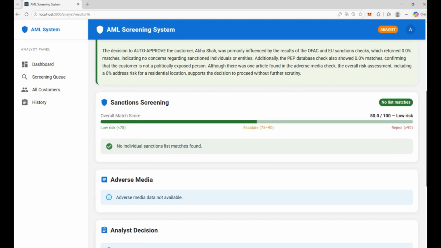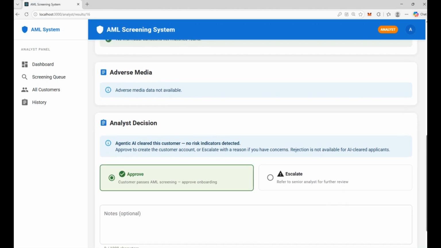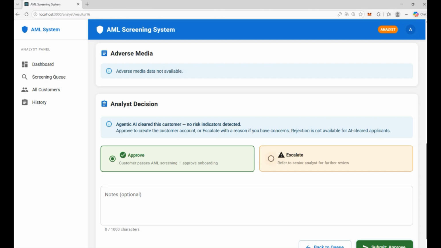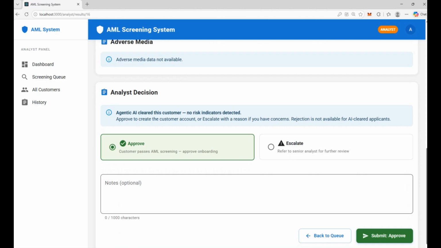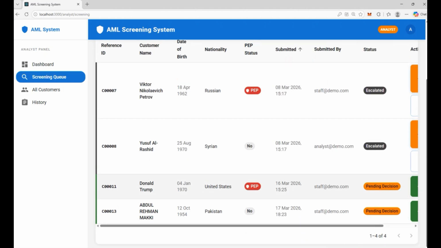And if the analyst is not satisfied, he can escalate to level 3 or MLRO, or even file STR against this customer. Or if he or she agrees with this conclusion made by the agentic AI, he or she can approve this customer. For now, I will just approve this customer. So the customer was approved.